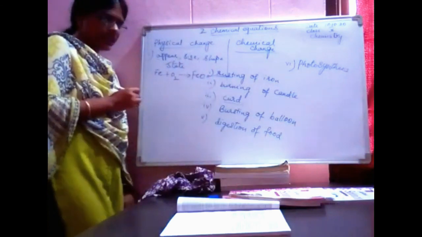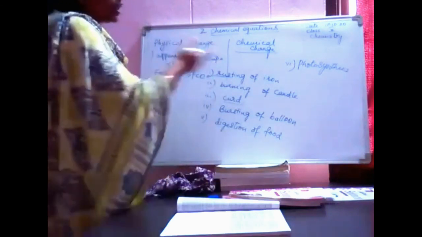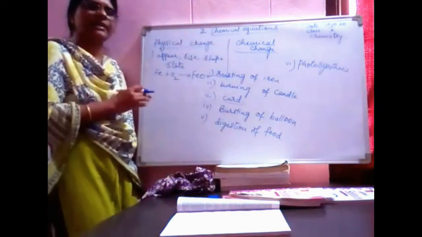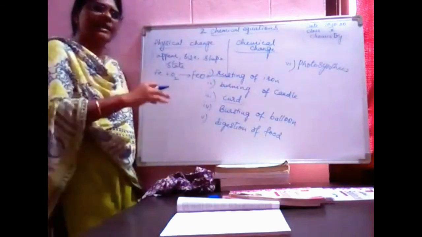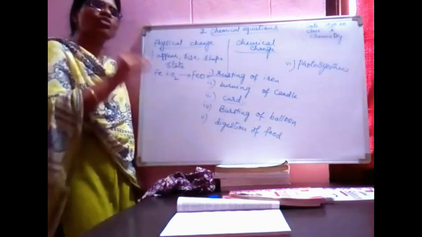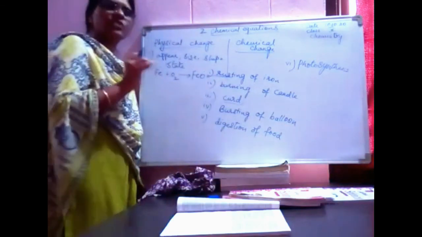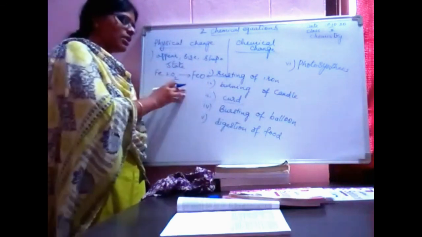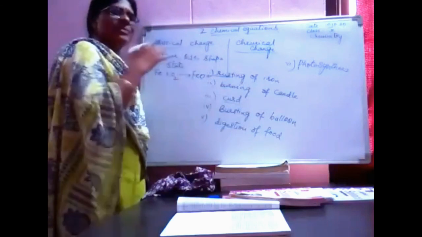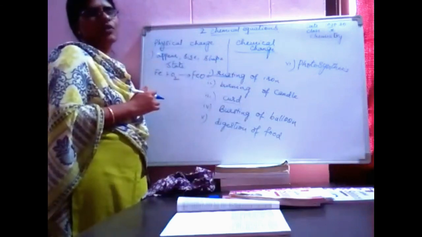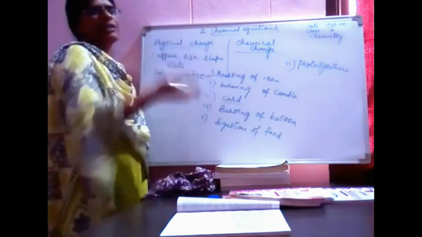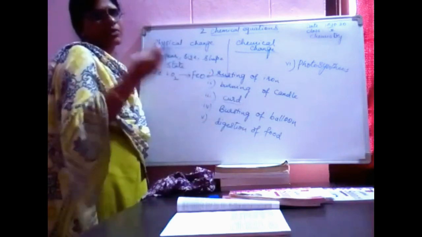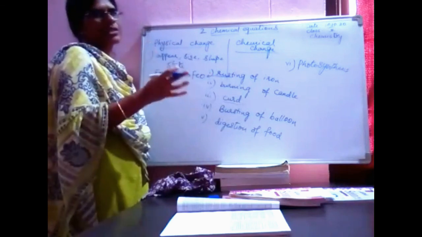Okay? Here, when you look at this example, an iron nail is there. On the same iron nail, some amount of brownish powder is formed. No new substance is formed. If you take an iron nail and weigh its mass, let us assume it is 0.5 grams.